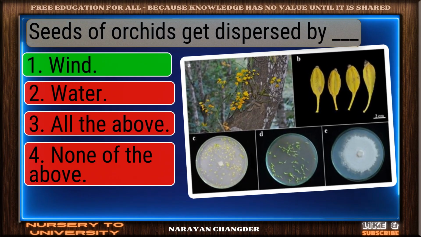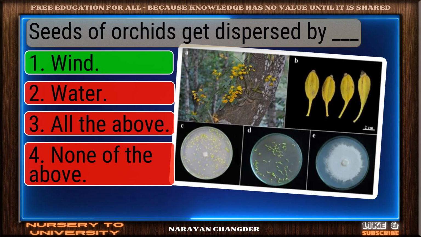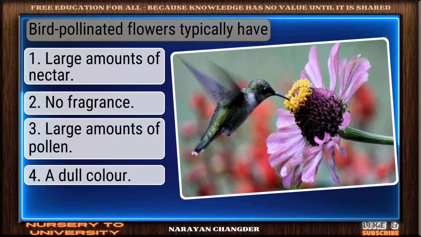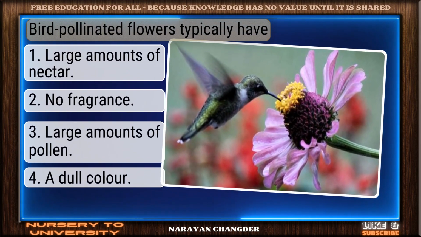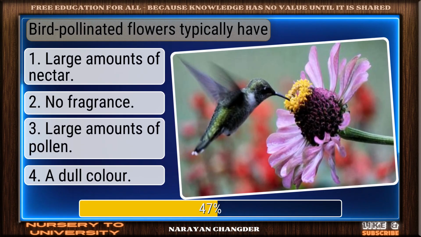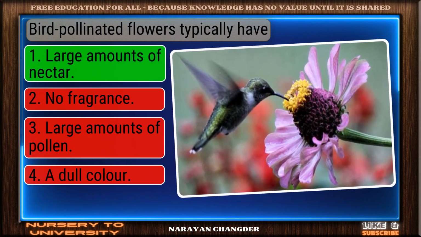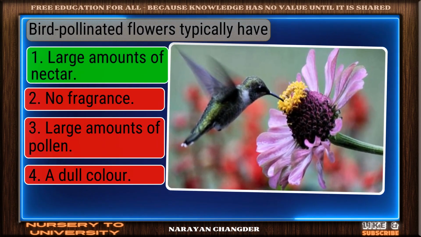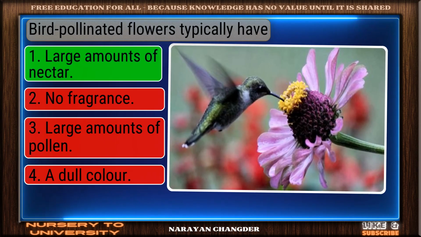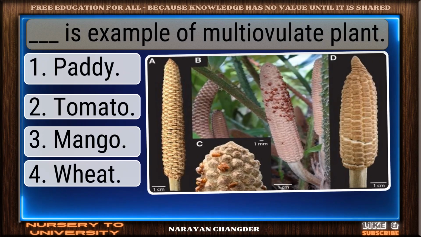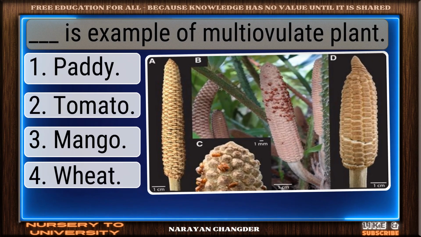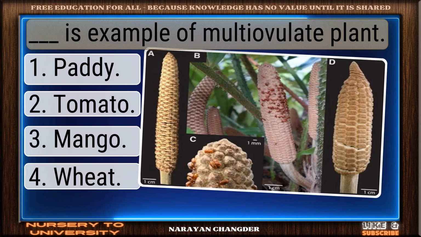Correct response. Wind is the most accurate answer. Question number 98. Bird-pollinated flowers typically have. Nice selection. Large amounts of nectar is the correct and valid answer. Question number 99. Dash is example of multi-ovulate plant.